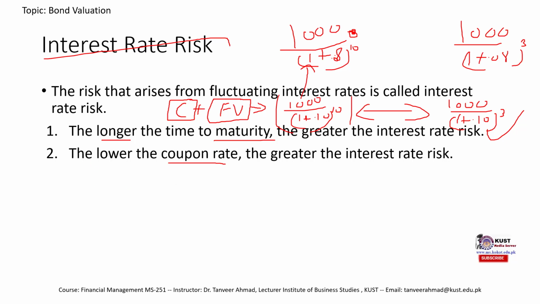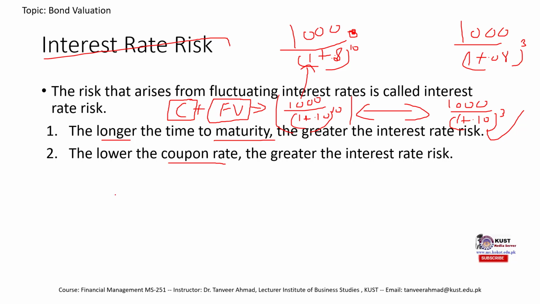The second aspect of interest rate risk is that the lower the coupon rate, the greater the interest rate risk is. Again, the understanding is in the face value.